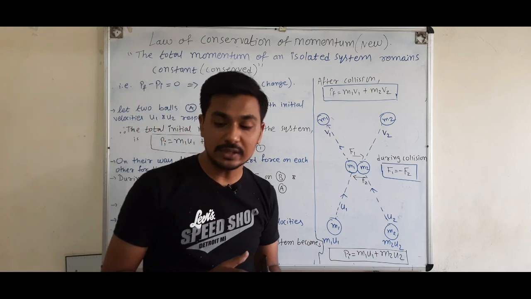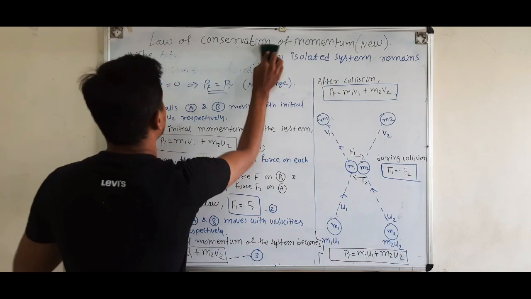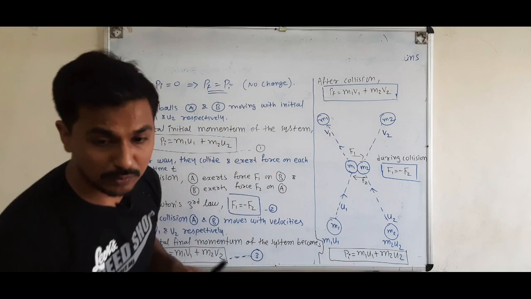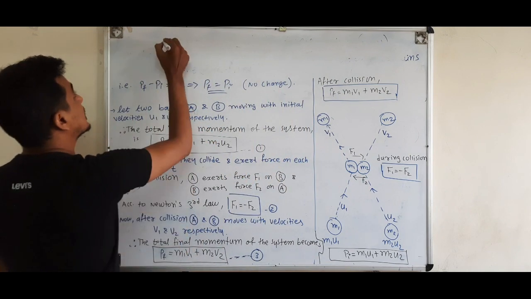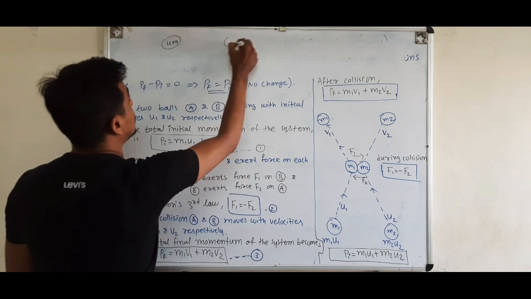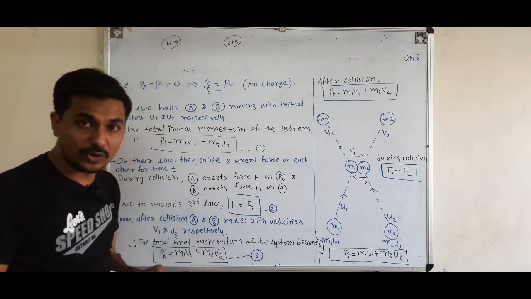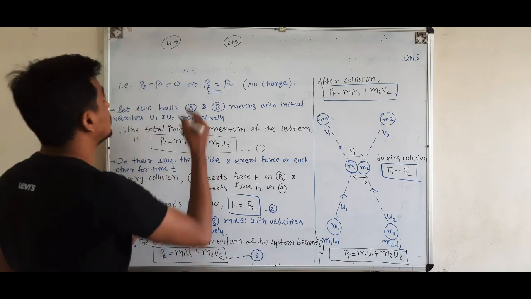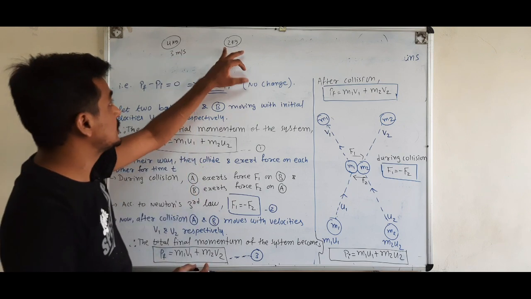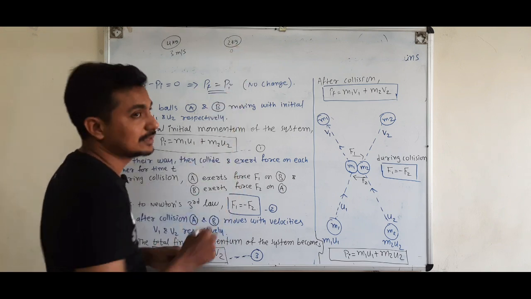Let me explain with the help of an example. Suppose you have two balls, one with a mass of 4 kg and another with a mass of 2 kg. Initially the ball with mass 4 kg is moving with a velocity of 3 meter per second, and the 2 kg ball is at rest, meaning its initial velocity is 0.